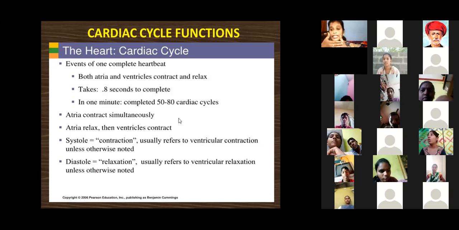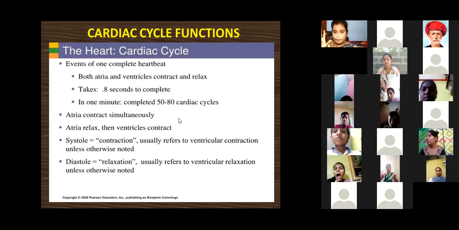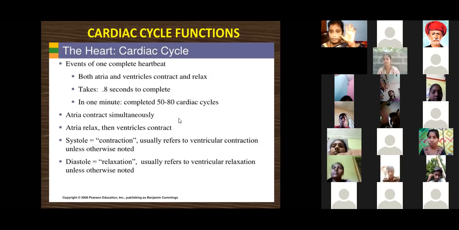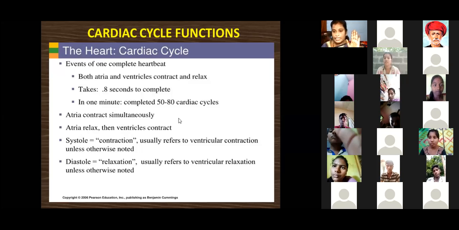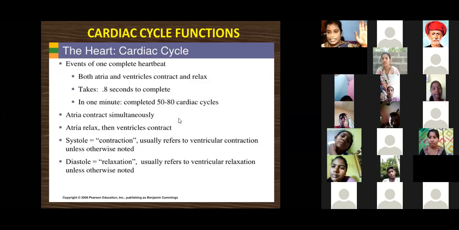This is the interconnection between the atria and ventricles. Both are not the same in functioning. Why? Because there is only one-way direction in the pumping of the heart. That's why atria and ventricles function like this. Once the atria pump the blood, they contract, and at that time the ventricles relax. Ventricles contract, atria relax. This is the interconnection between the atria and ventricles.